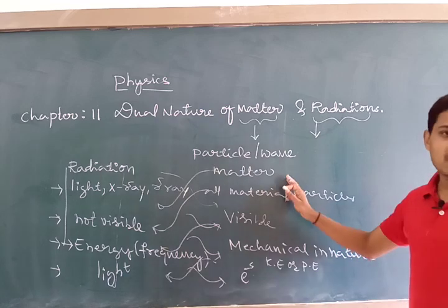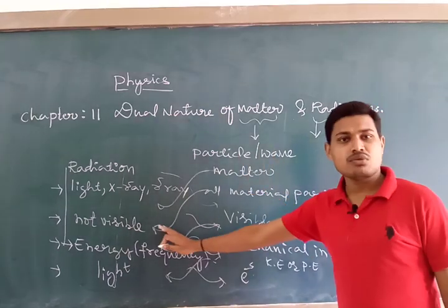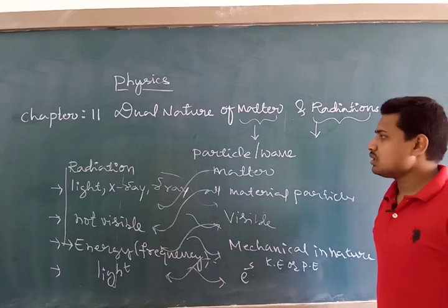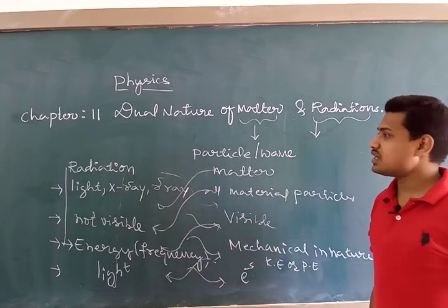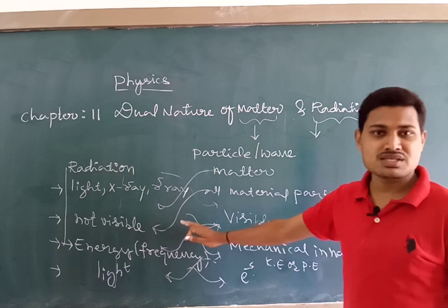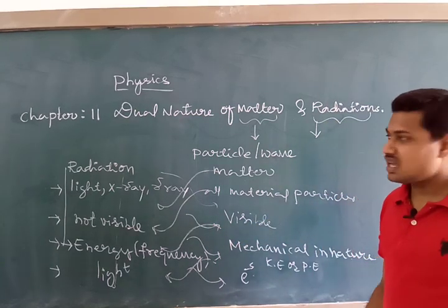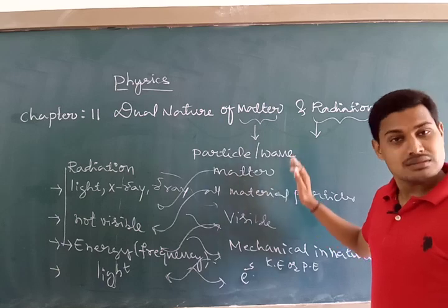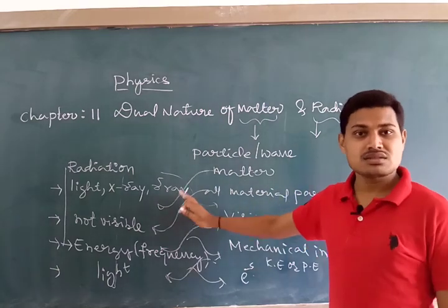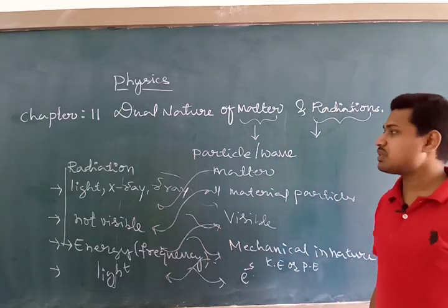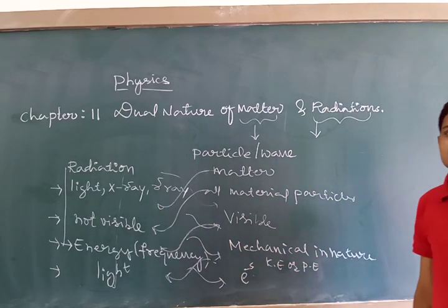In the same way, matter exhibits a wave nature and sometimes a particle nature. And de Broglie suggested why this dual nature is there: because nature loves symmetry. If a material particle exhibits both particle and wave nature, then radiation could also experience the wave and the particle nature.